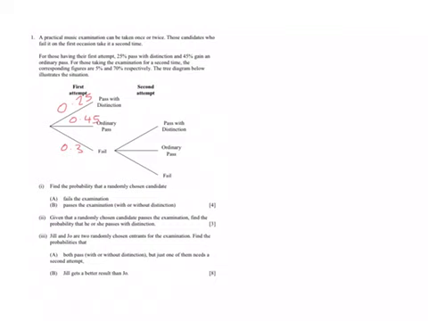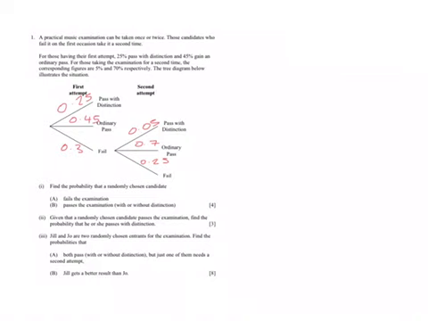We're then told for those taking the examination the second time, they pass with distinction is 0.05. As you can imagine, that's quite likely. If they fail, chances are pretty slim that they'll pass with distinction the next time. We're told 70% for ordinary pass, which then leaves 0.25 for them to fail for the second time.